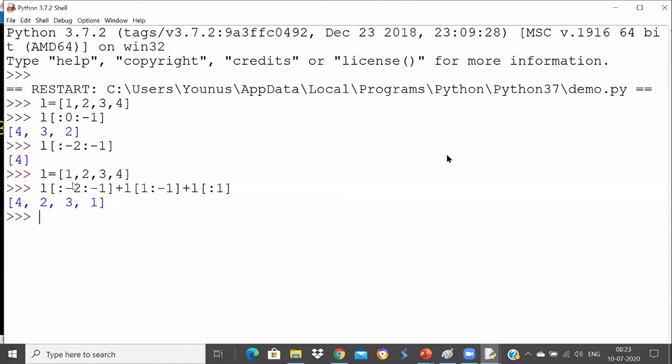Yeah, Udit. Actually, here when I did colon, I mean that I wanted to start from the beginning, no start value. Minus two means you wanted to go till minus two in a reverse order, meaning from minus one to minus two. From minus 1 to minus 2, it will only pick one element, which is 4, the last value, but as a list, you see, it's a square bracket. When I do only L of minus 2, it will return only one item, guys. So this is different than this one. Do you agree? This returns a list, but L of minus 2 will only return an integer, then concatenation cannot happen. That's the problem we faced there.